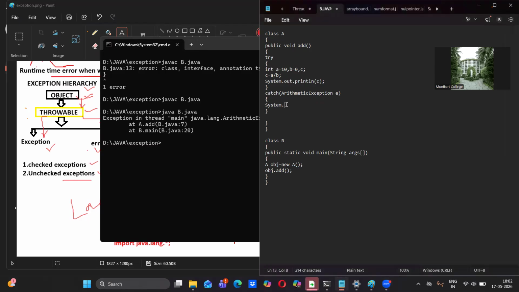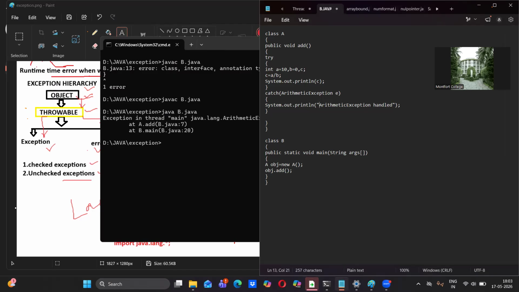Okay, in the catch block, it's your choice. You can print anything here, for example, System.out.println. In this, what statement we have to give? It's your choice. I'm going to put just one statement in double quotes: "arithmetic exception handled." Very simple. No need to mug up this code.